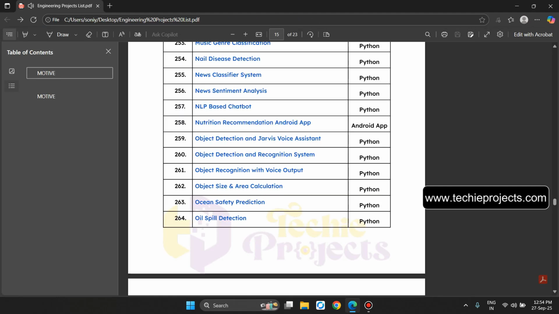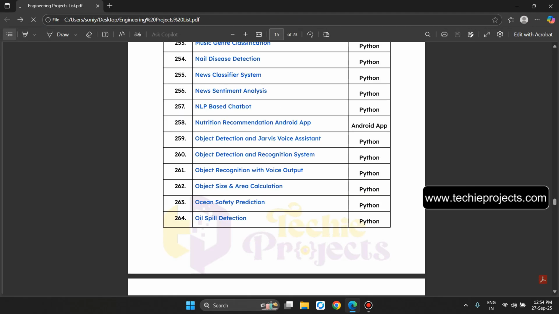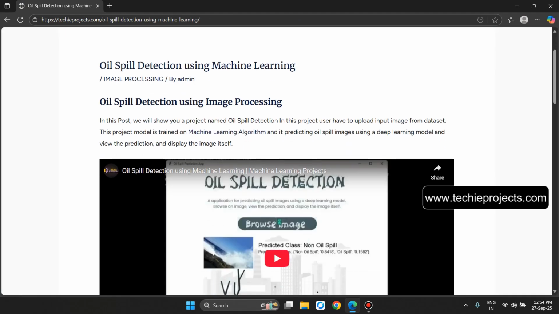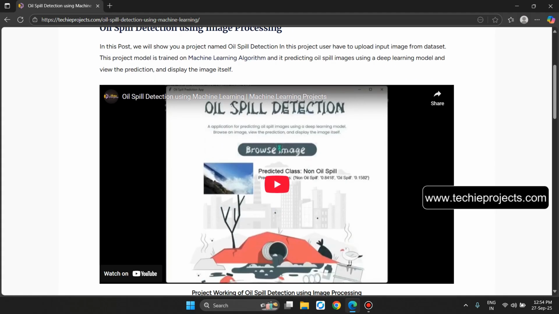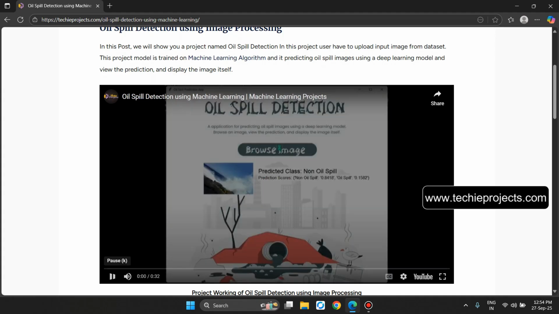Let's go back. Now the point number 264, oil spill detection. In this post, we will show you a project named oil spill detection. In this project, the user has to upload an input image from the dataset. This project model is trained on a machine learning algorithm and it predicts oil spill images using deep learning, views the prediction and displays the image itself.